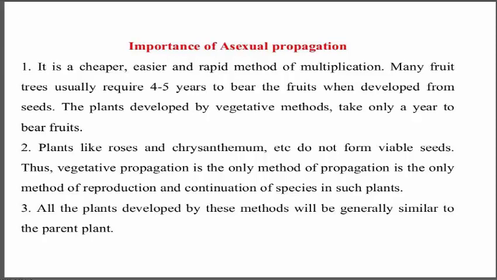So what is the importance of asexual propagation? First, it is cheaper. Many fruit trees take 4 to 5 years to develop from seed. Plants like roots and chrysanthemum do not form viable seeds, so vegetative propagation is the only method for the continuation of the species in such plants, and all the plants developed by this method will be generally similar to the parent plants.